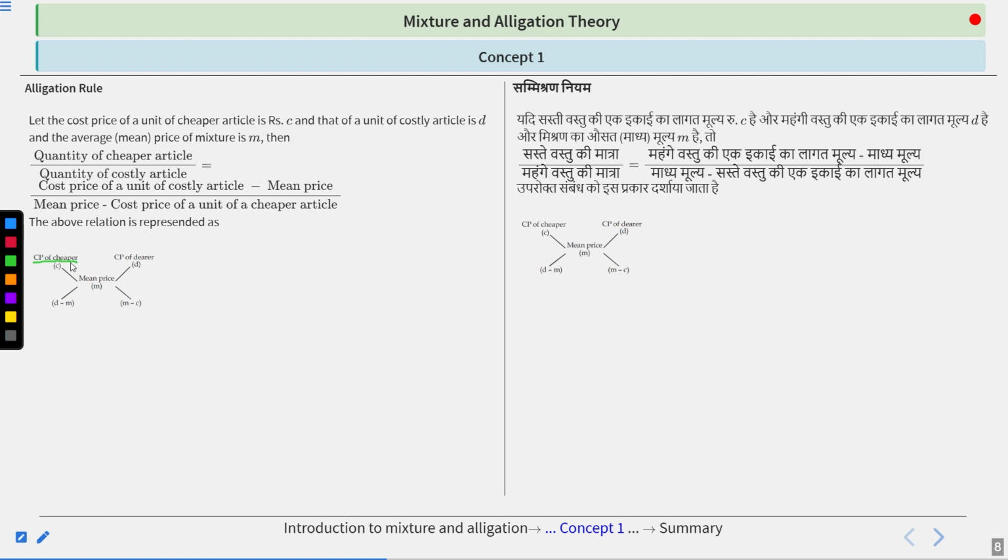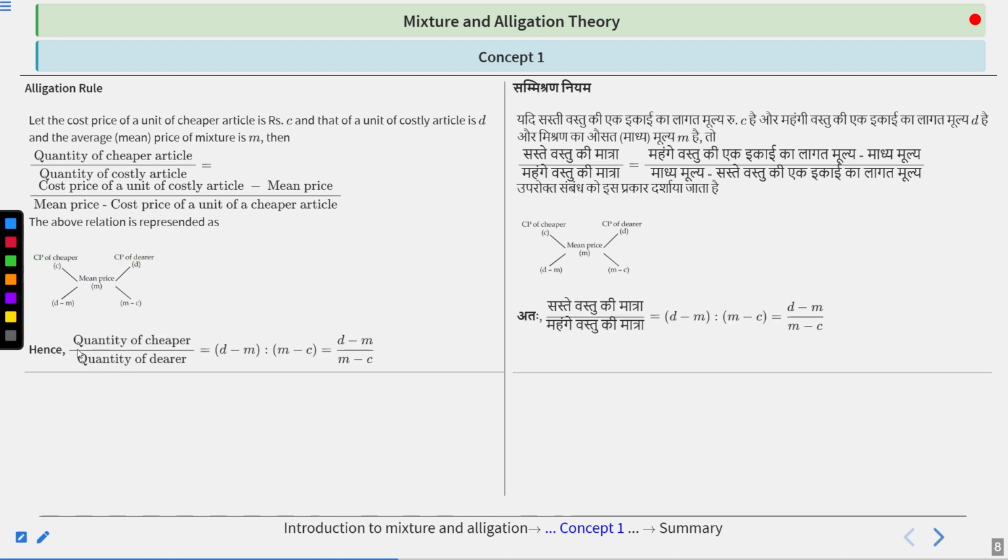So we can write it in this formation, mixture alligation. Cost price of cheaper, cost price of dearer, dearer means costly. And there will be a mean price. Dearer will be more than the mean price and cheaper will be less than the mean price. So we get D minus M ratio M minus C, and this will be the quantity ratio of cheaper and costlier article. Clear? Hence, quantity of cheaper upon quantity of dearer is D minus M ratio M minus C, or D minus M upon M minus C.